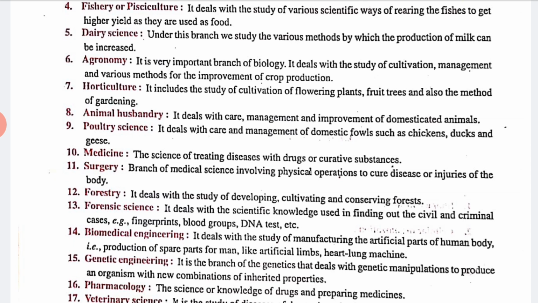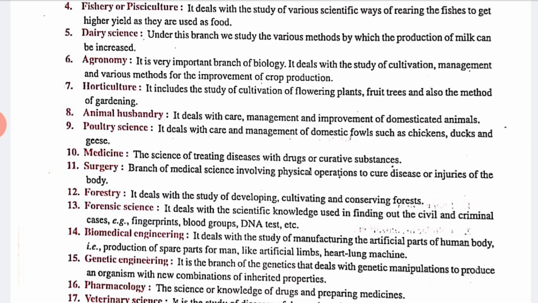Next is agronomy. Agronomy is a very important branch of biology. It deals with the study of cultivation, management and various methods for the improvement of crop production, meaning how we can improve our crop production. That comes under agronomy. Okay, now horticulture. Horticulture is the cultivation of flowering plants. The study includes flowering plants, fruits, trees, and also their methods of gardening, and the production of flowers and plants.